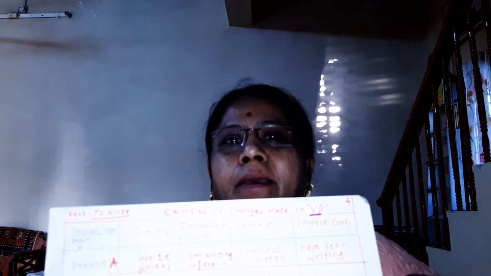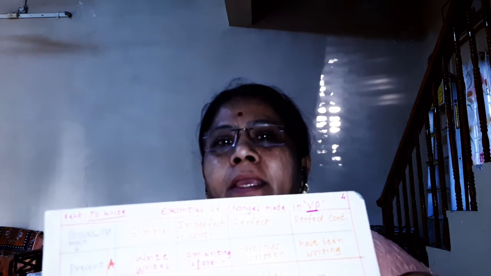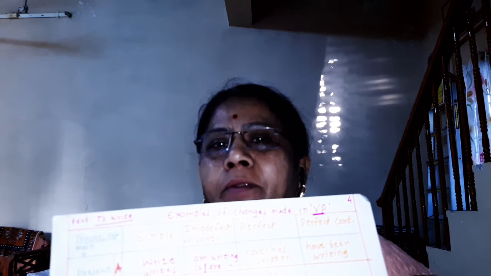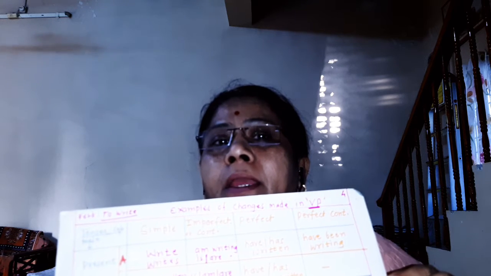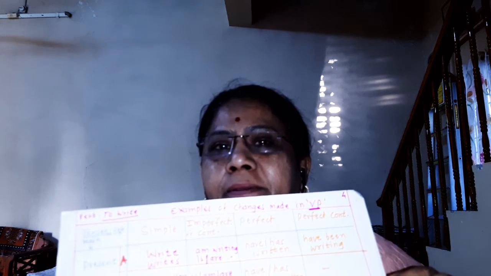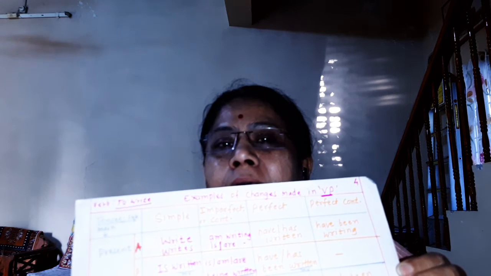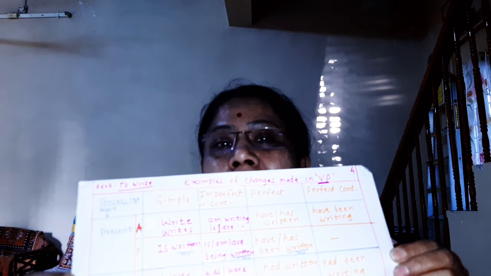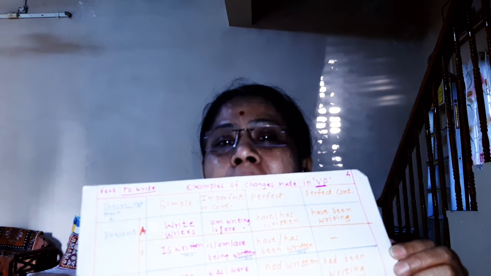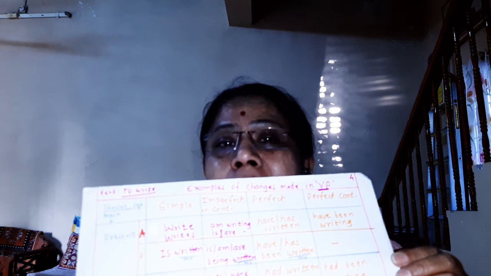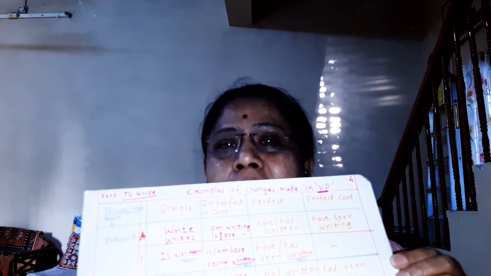Let me show you how we can represent the changes in the verb form. Here the verb to write that I have taken to represent the changes in the verb form when we construct the passive constructions. You can note the changes in the verb form, that is the VP, when we construct the passive voice or clause or sentence or just constructions.